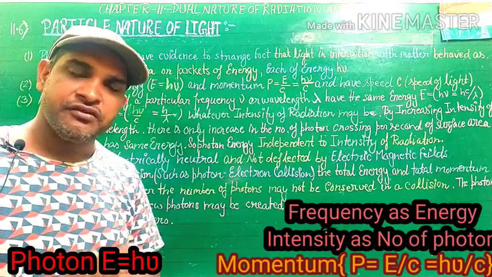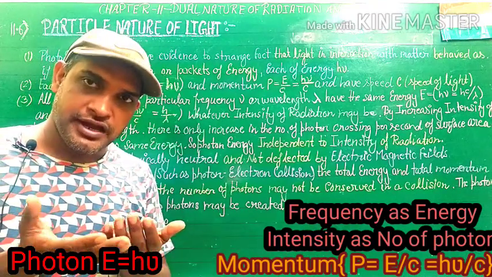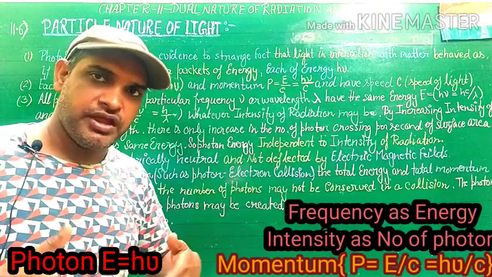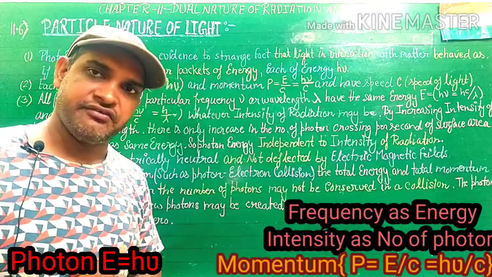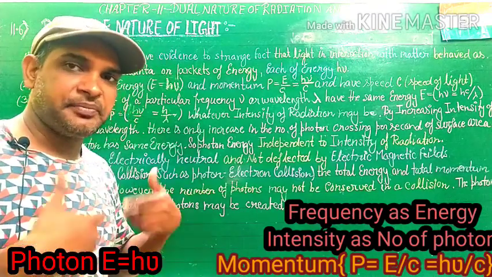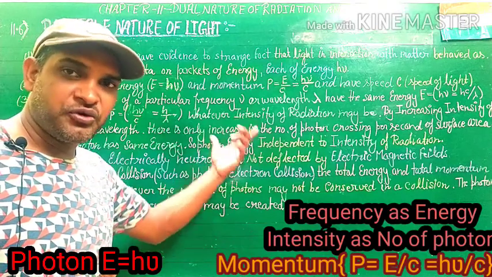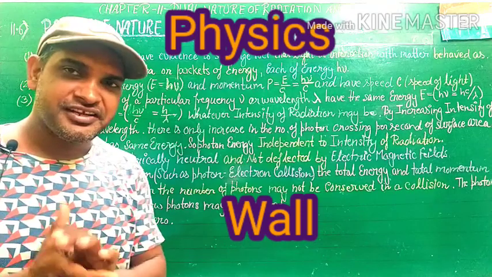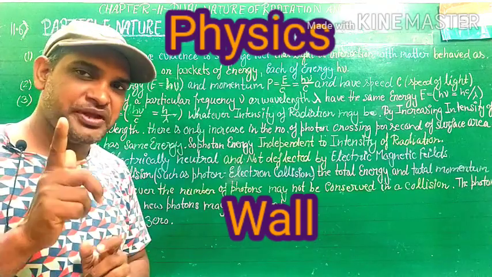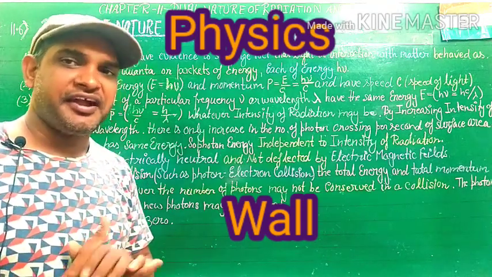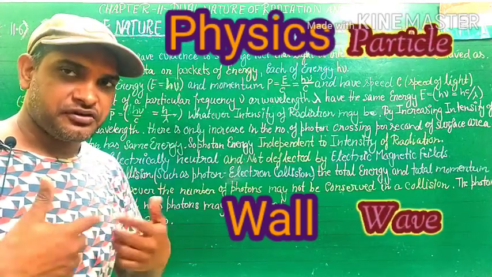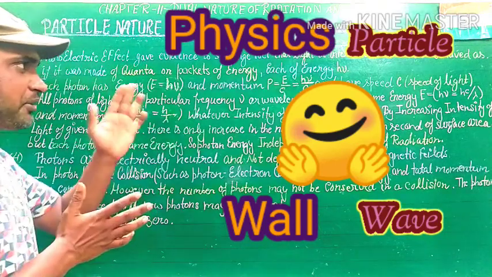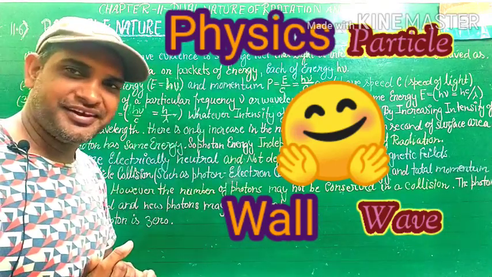One is wave nature, which is the electromagnetic wave, and in chapter 10, wave optics, you learned the wave nature: interference, diffraction and polarization. But in chapter 11 you learn the photoelectric effect, which points to the particle nature. My channel name is Physics Wall. So P is physics, particle, and W is wall, wave. So Physics Wall: particle and wave, dual nature.